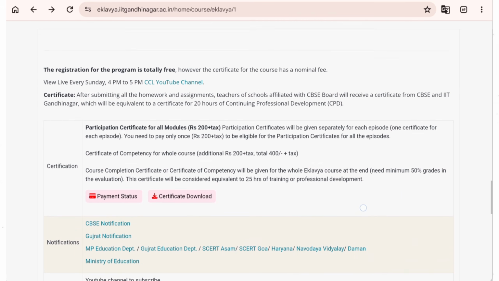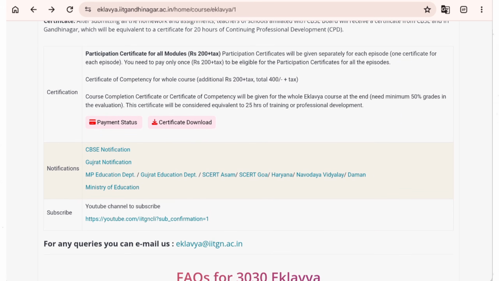Now before that, let's see here. For certification, you need to pay for the participation certificate for all modules. You need to pay 200 rupees per head, and a participation certificate will be given separately for each episode. Now for the certificate of competency for the whole course, you need to pay an additional 200 rupees. So totally 400 rupees per head.